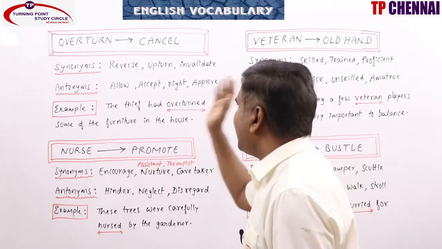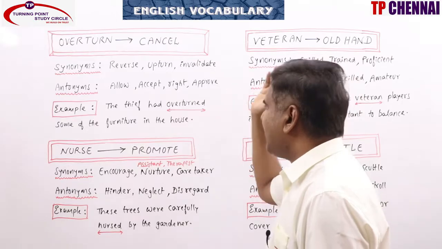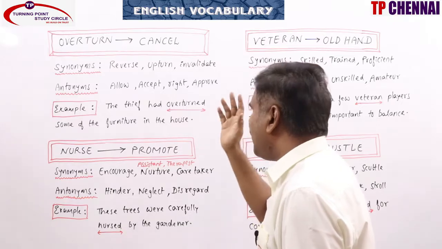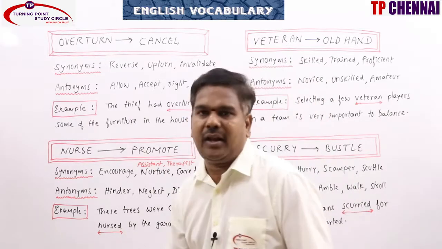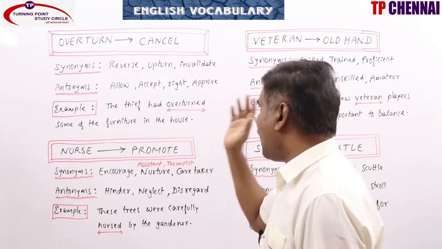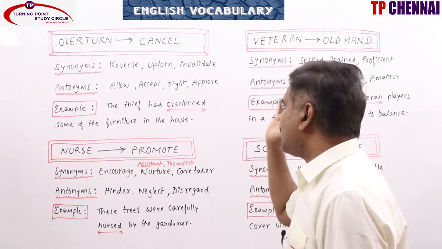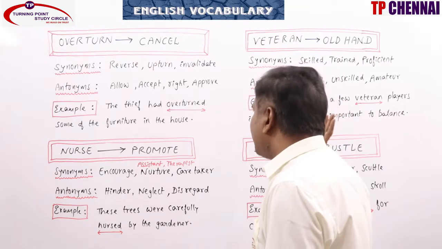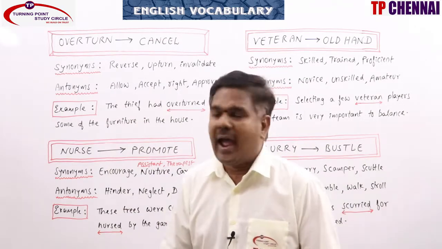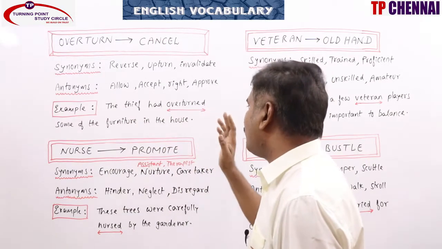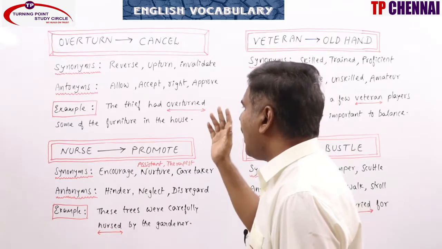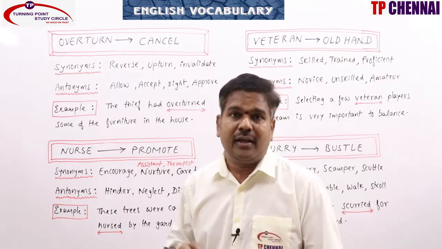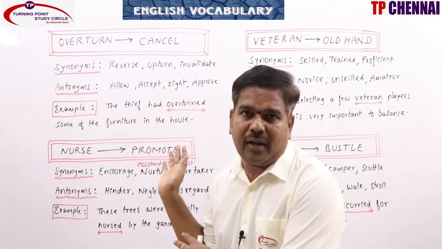Hope you remember, right? Overturn. What are the synonyms? Reverse, upturn, invalidate, cancel, topple, to turn over, destroy, rescind, nullify, void. All these words can be related to synonyms. Antonyms: allow, accept, right, approve, keep, permit, sanction, validate, please. All these words can be related to antonyms. Example: the thief had overturned some of the furniture in the house. The results overturned the previous findings. Hope you are clear, right?